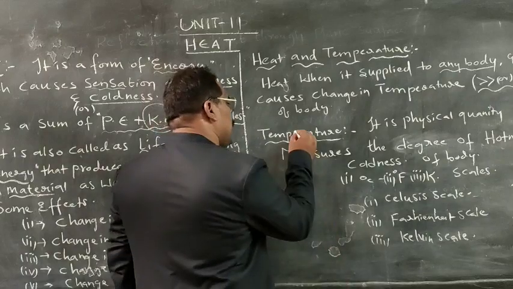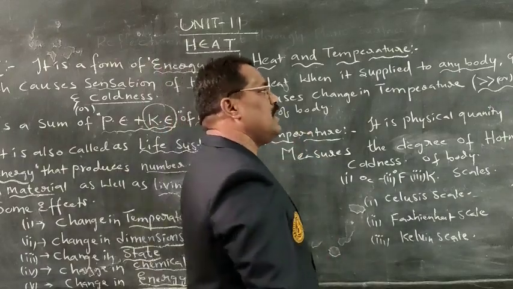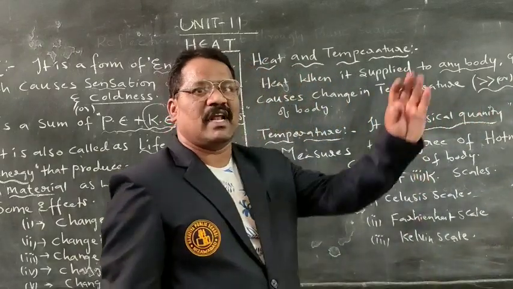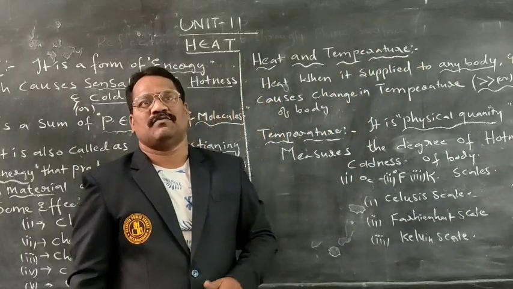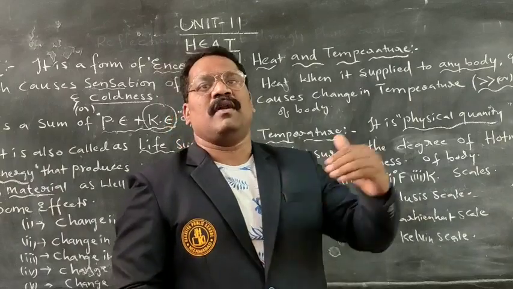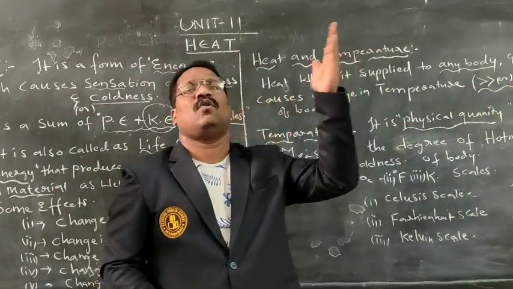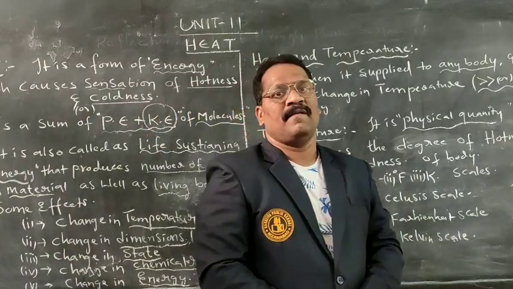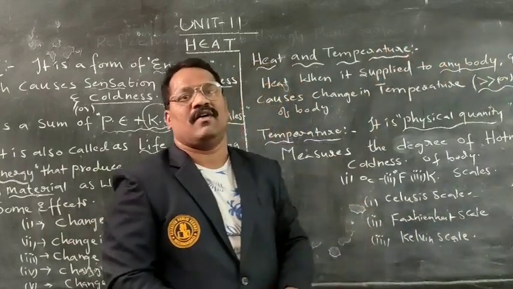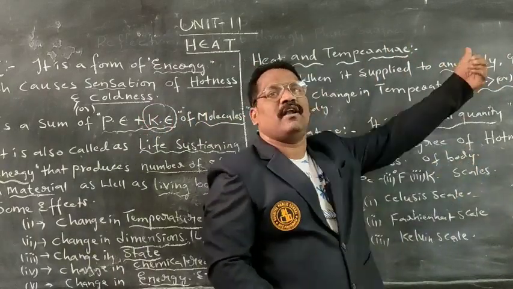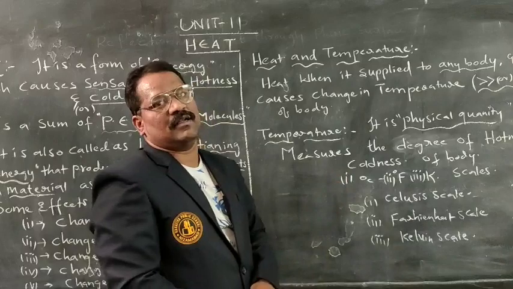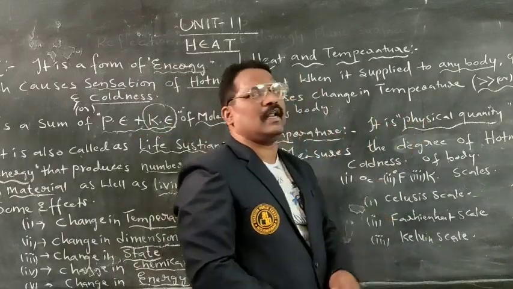Next one is temperature. What is called temperature? Temperature is a physical quantity. In physics we have fundamental quantities as well as derived quantities. A fundamental quantity is a physical quantity which has its own dimensions, such as length and mass. It doesn't depend upon anyone else, it is independent, and we call them fundamental quantities.